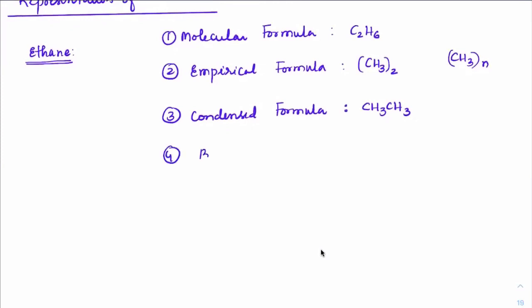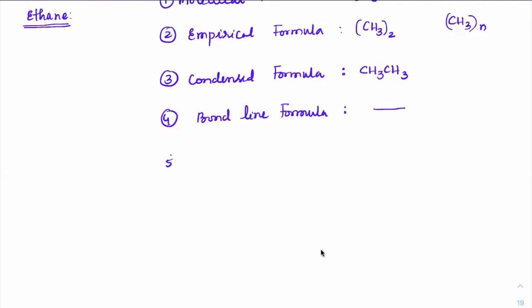Fourth one is bond line formula. The bond line formula is like this, for ethane. Fifth one is structural formula. Got it? Or let me add one more. Sorry, semi-condensed.